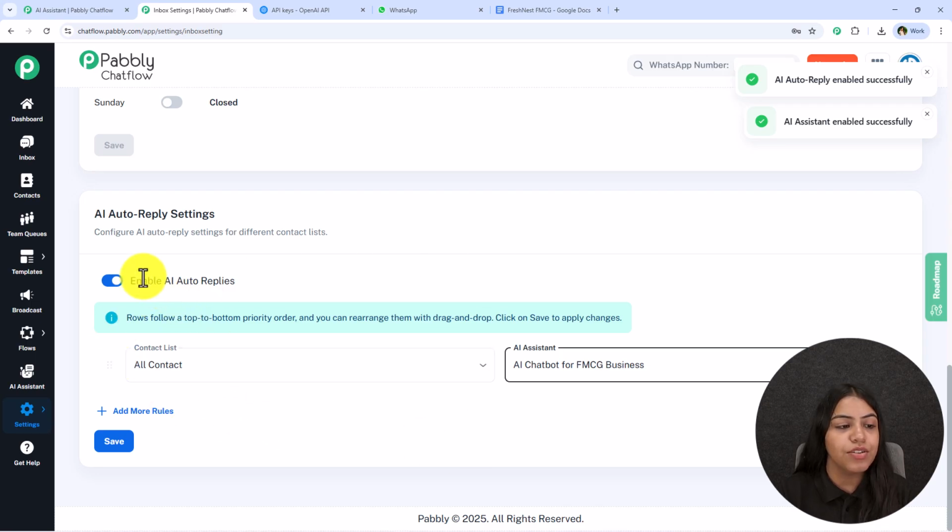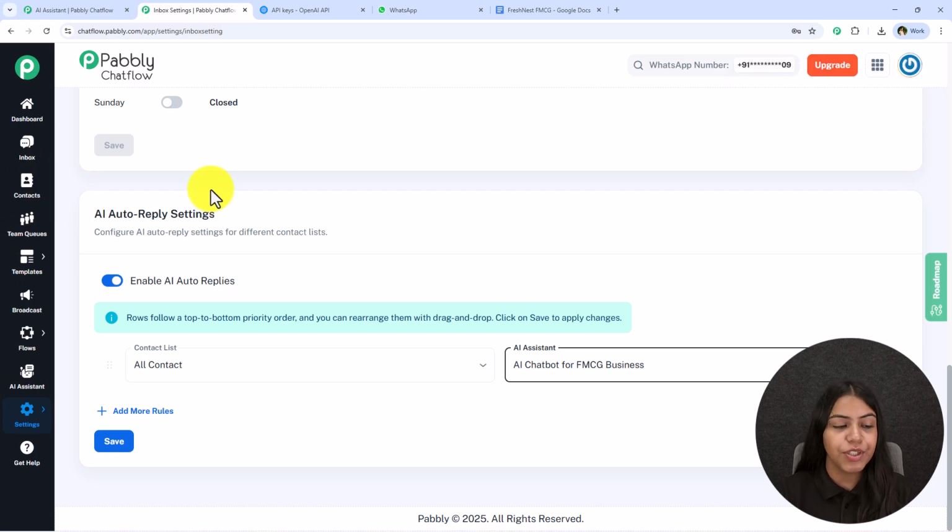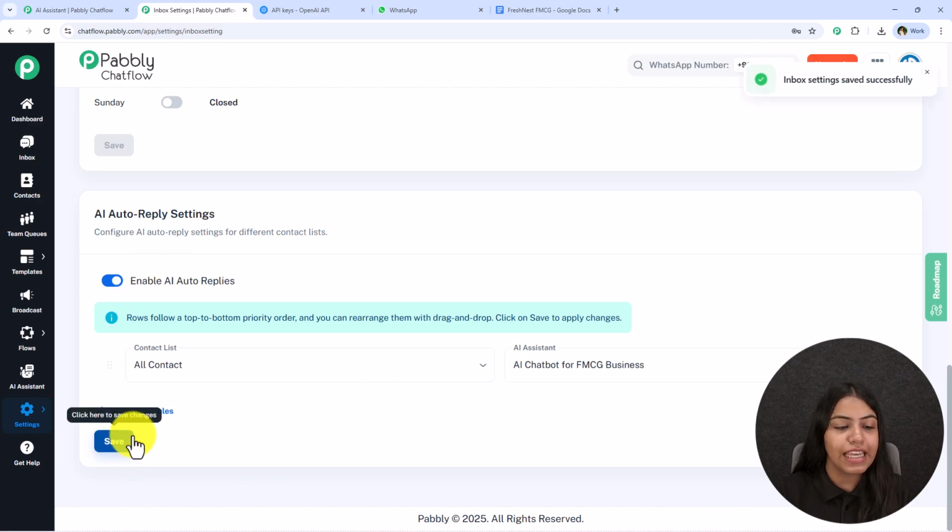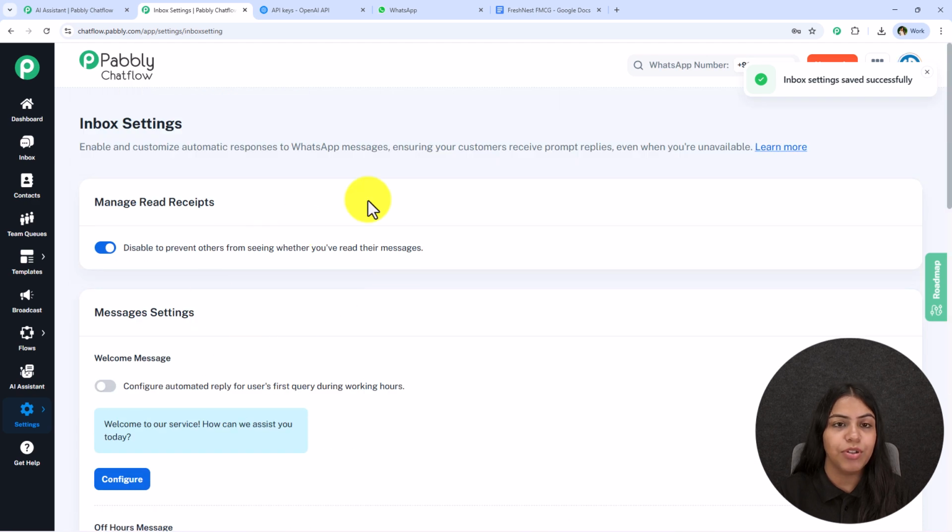If you wish to create a new contact list, go to the contact section. A video tutorial dedicated to contacts, and not only contacts but each of these features of Pabbly Chatflow, has been attached in the description box below. If you wish, you can definitely check it out. So let's click on save, and now whenever any contact from this list messages me, this AI chatbot is going to reply.